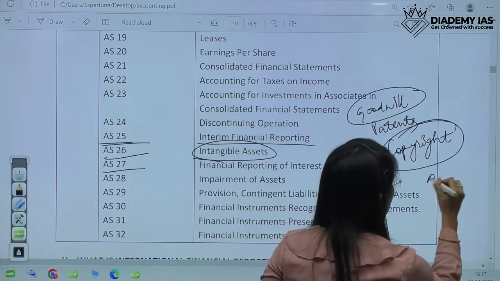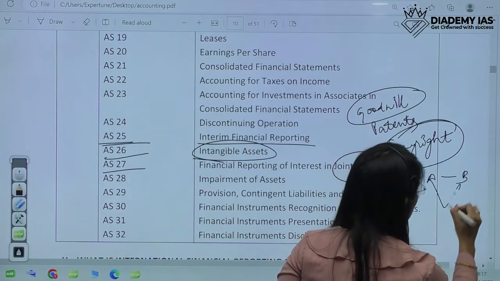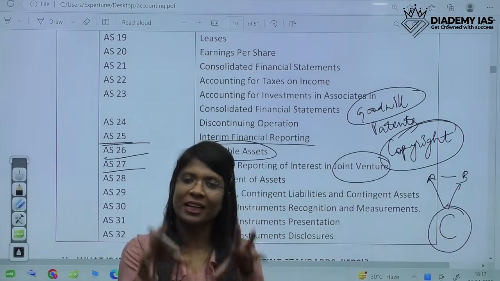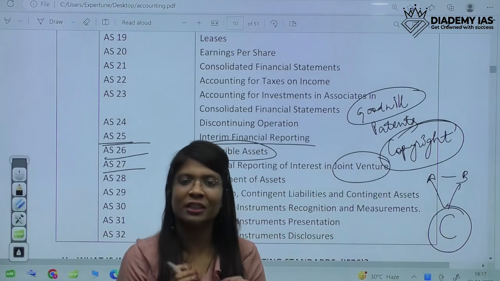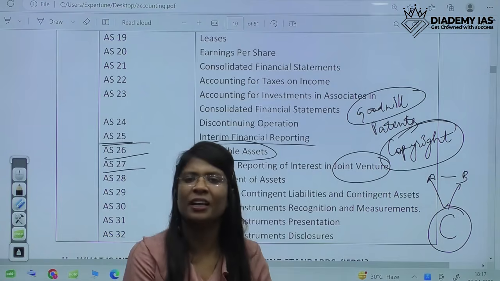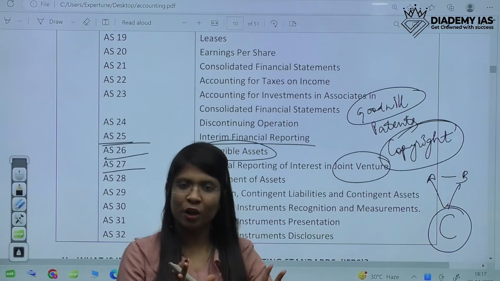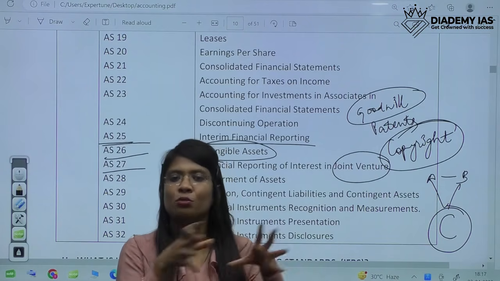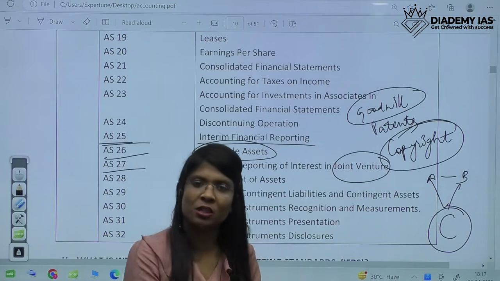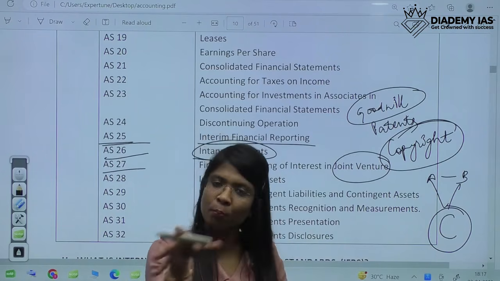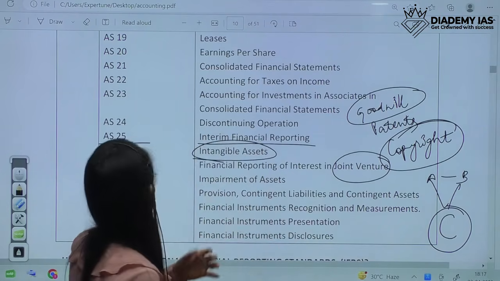Generally these are made for a certain transaction only, and after this transaction is done, they dismantle this company. Generally it's a 50-50 share between both the companies. So that is a joint venture.